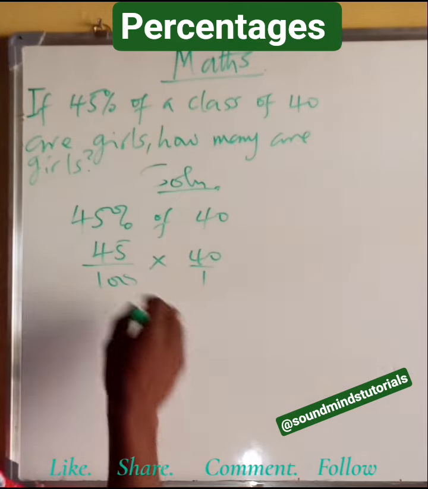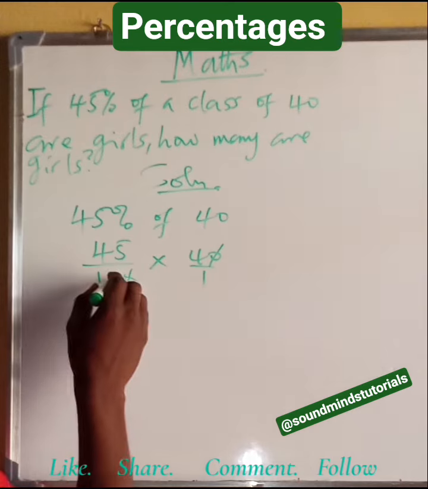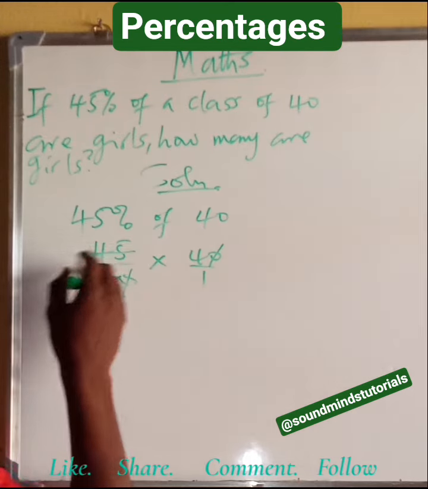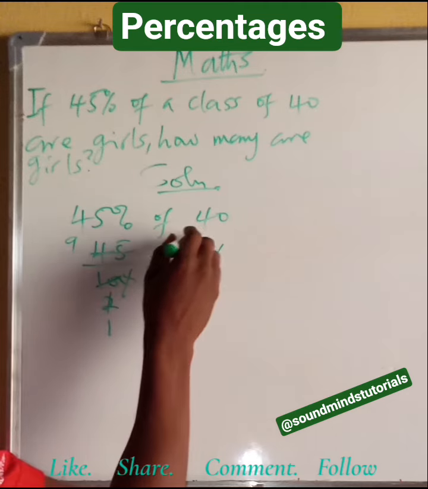What are you running for? 0 cancels 0 here. 5 will go here 2 times. 5 will go in 49 9 times. 2 here 1, 2 here 2.